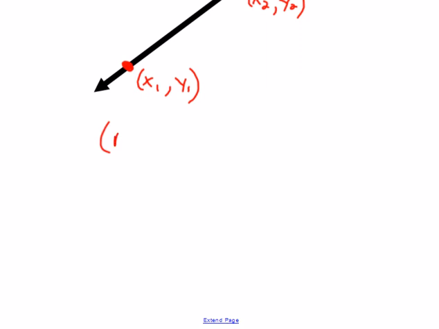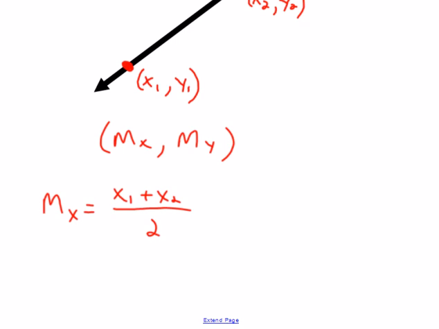If you want to have the midpoint of the x's and the midpoint of the y's, we would say that the midpoint of the x's is the two different x's added and divided by 2. And the midpoint for the y's would be add the y's and divide by 2. Basically what you're doing is taking the average. It's the average of the x coordinates and the average of the y coordinates.